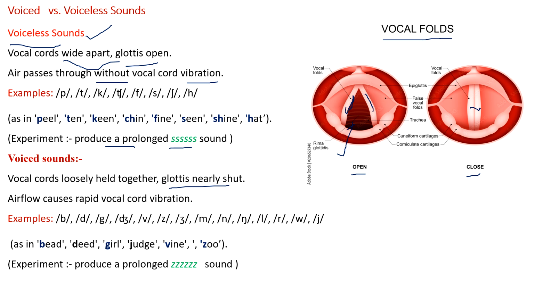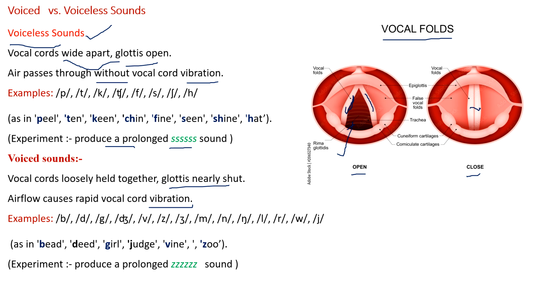If the glottis is closed and the vocal cords are loosely held together, the air causes a rapid vocal cord vibration because the vocal cords close and open rapidly. So there is a vibration.